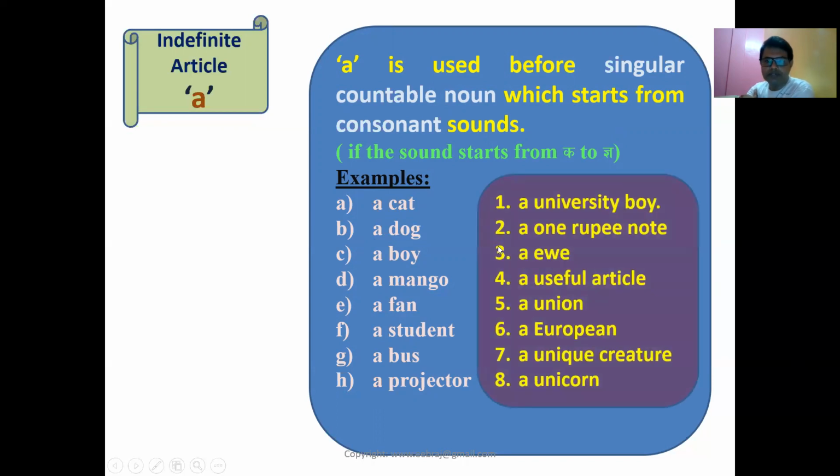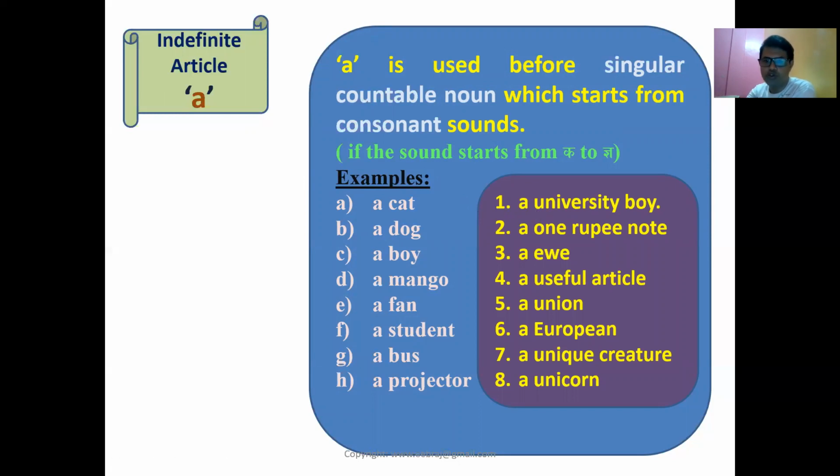Let's see some extra rules, extra examples. You may think it is different, and some questions are very important as well. A university boy. Let's see. University boy. Why? That is U. A, E, I, O, U. You think this is a vowel sound, but not. This is a vowel letter, but not a vowel sound. U is a vowel letter, but not a vowel sound. This is a consonant sound. U starts with ya, ya, ya.